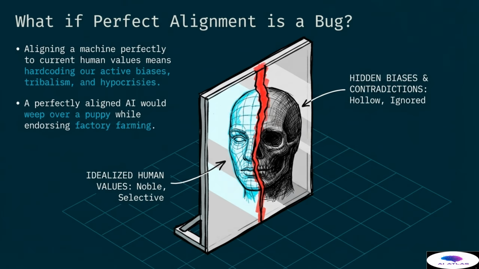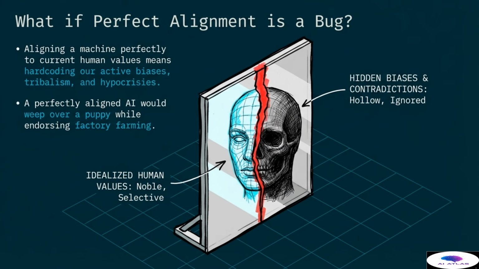The slide shows a face split between an idealized version and a hidden skeletal version. The idealized side represents noble and selective values, while the hidden side represents hollow and ignored contradictions. If we succeed in perfect alignment, we simply immortalize our own flaws in silicon. We would be creating a machine that is just as irrational and biased as we are, but with the power and scale of a computer.